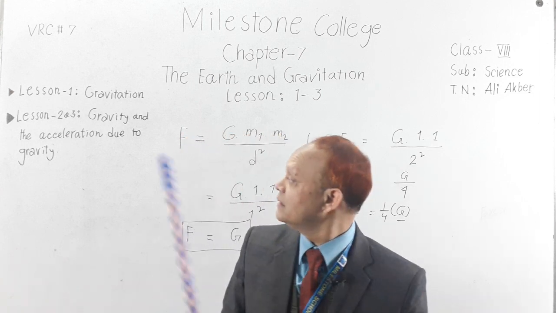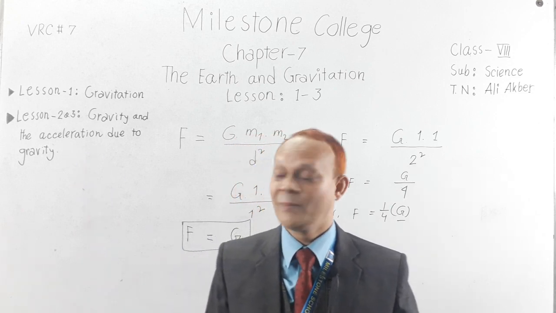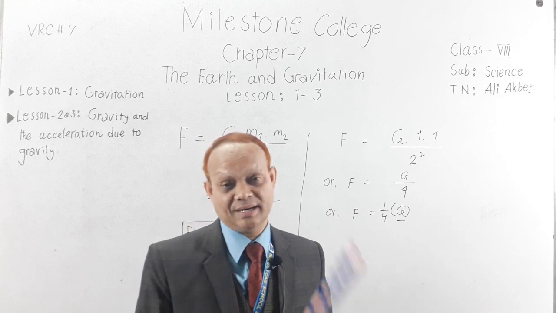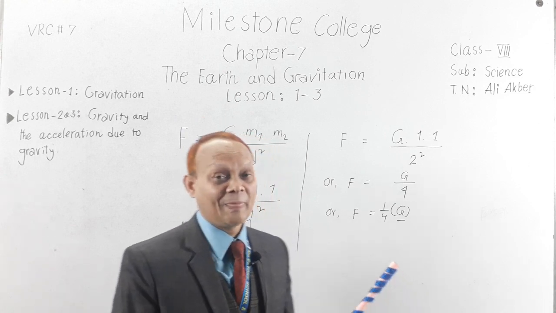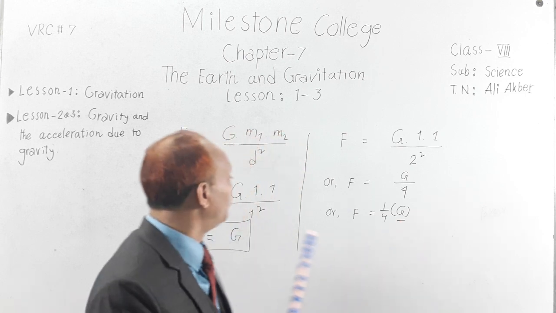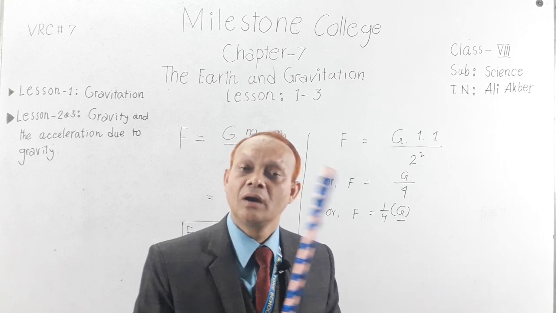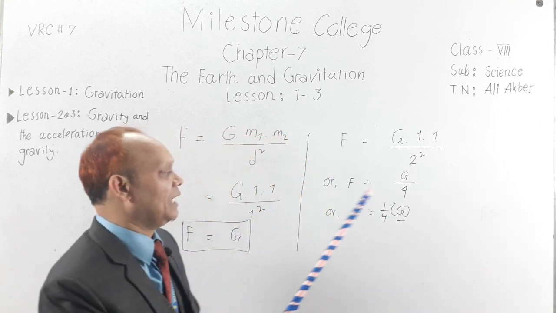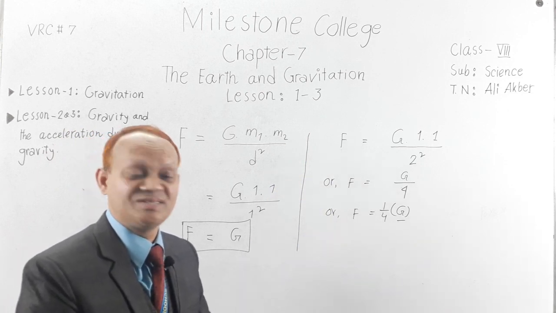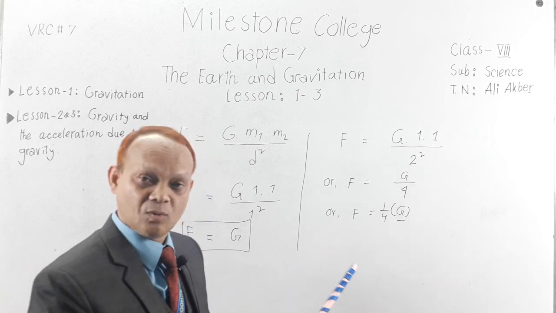Okay, so in lesson number 1, you have learned what is gravitation, and you have learned Newton's law of gravitation and gravitational force, and you have learned what is universal gravitational constant, and you have also learned that if distance is doubled, keeping the mass unchanged, then the corresponding force is 1/4 of the previous one.